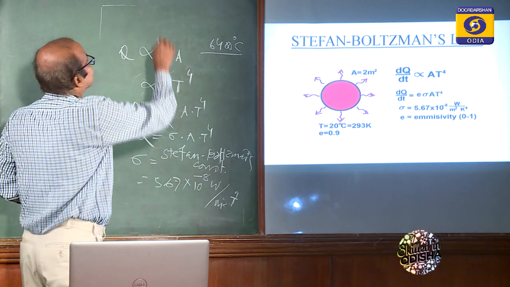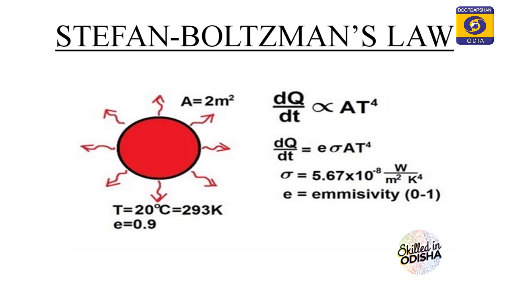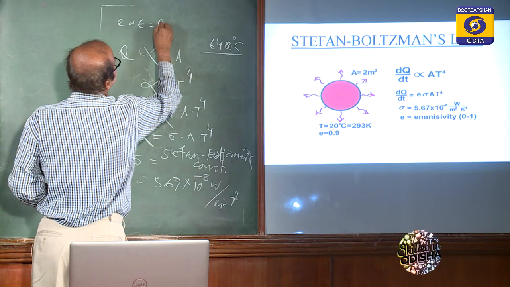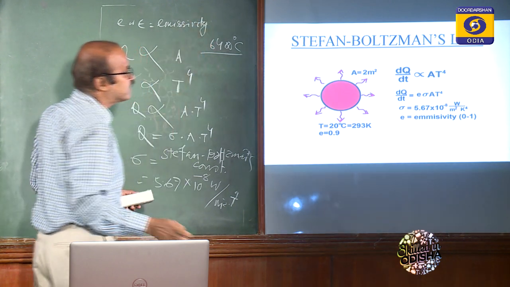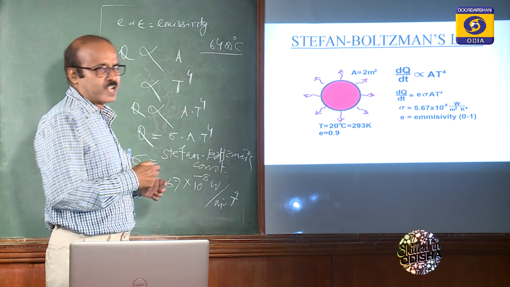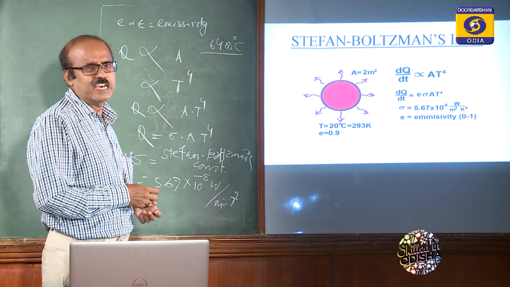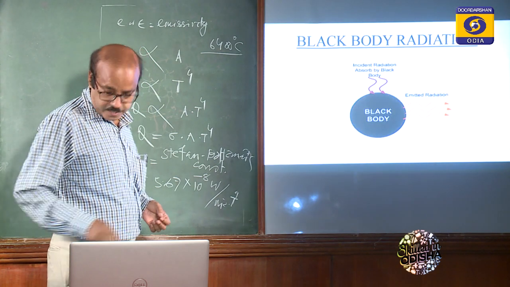E is normally taken as epsilon, the emissivity. Then what is emissivity? That will come under black body radiation. Next we'll switch over to black body radiation.